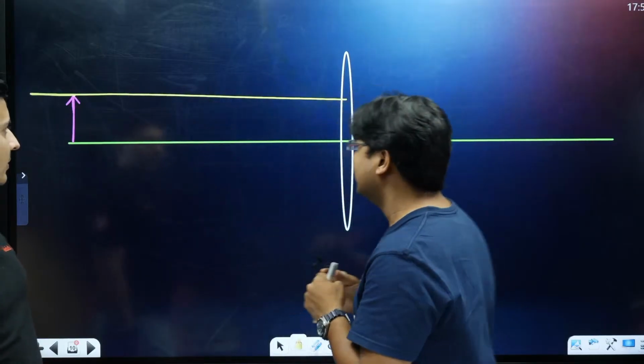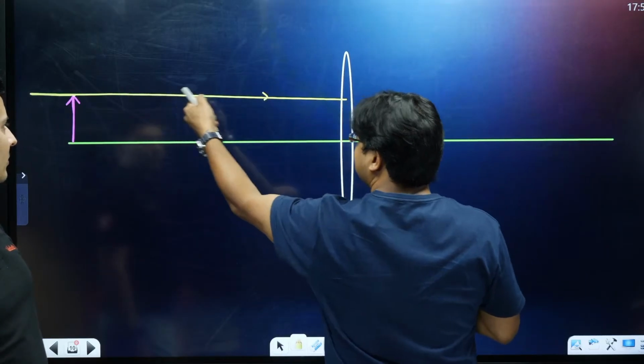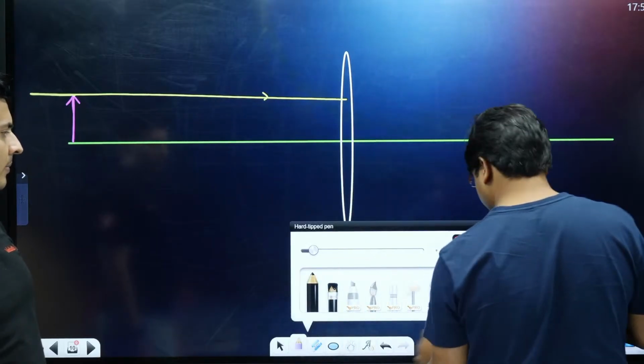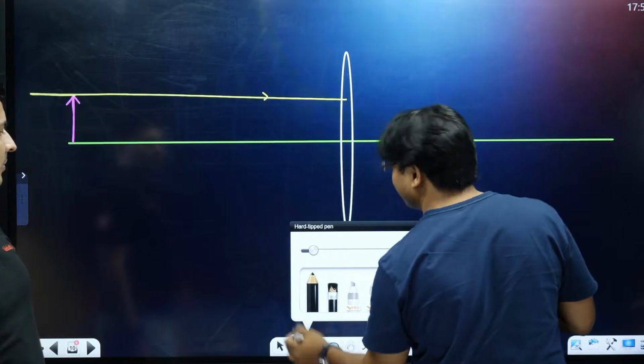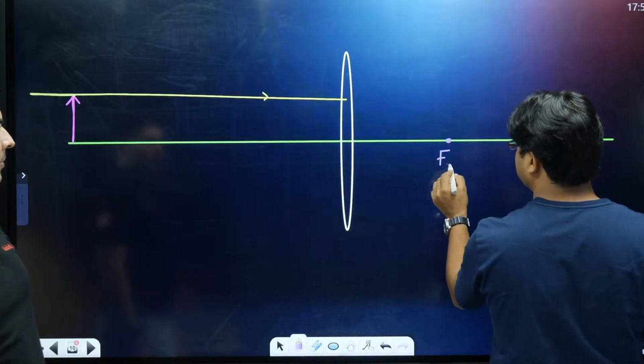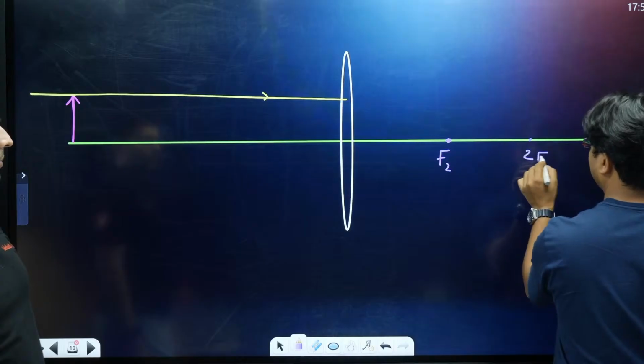Now imagine this is the ray, then it will pass through the focus after refraction. I'm just talking about one ray. It is a ray parallel to the optical axis. After refraction, it will pass through f2.